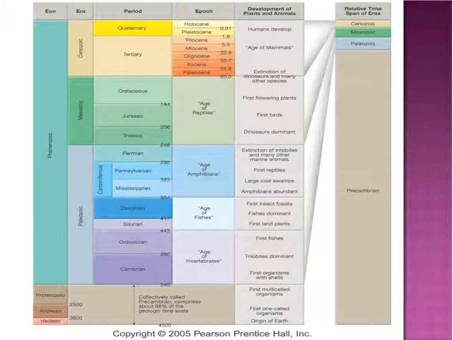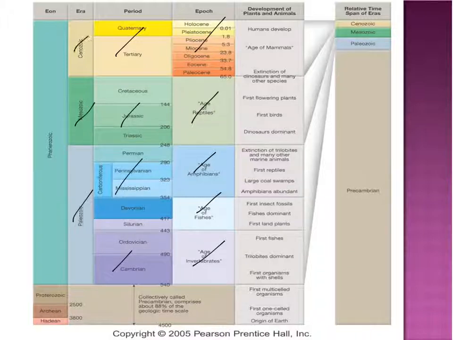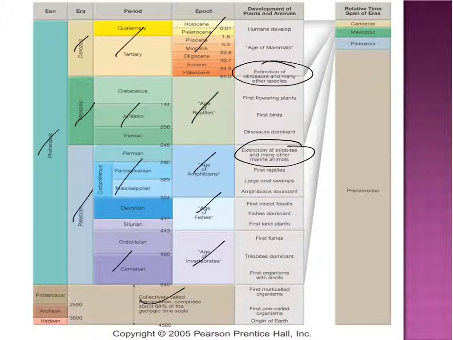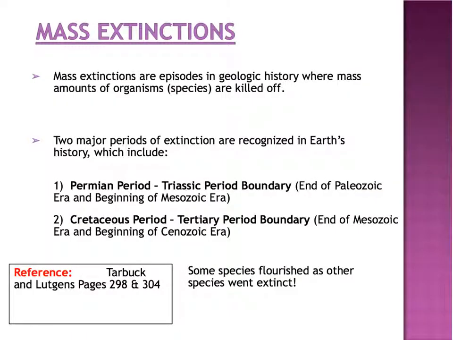Here is another geological time scale. I'm not going to explain it because it's just like the one I previously explained. I mean, you can see your ages, you can see your epochs, you can see your periods, you can see your eras, you can see your eons, and you can see the Precambrian. You can also see over here when the two extinctions happened, and you can also see the evolution of life over there. There were two big mass extinctions.